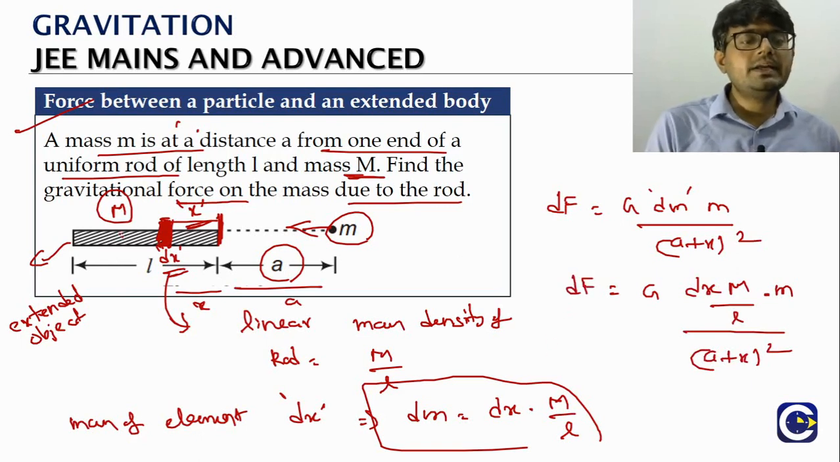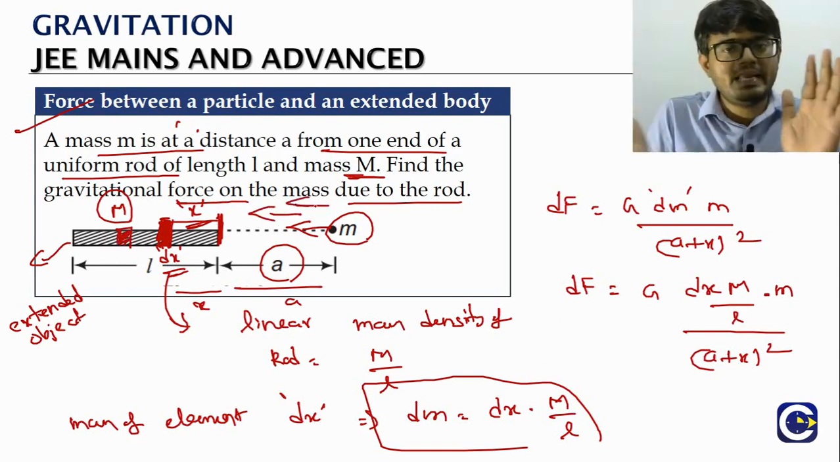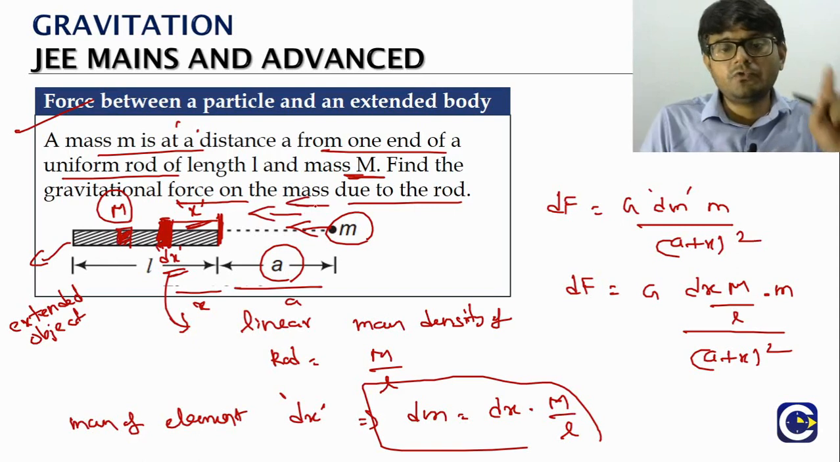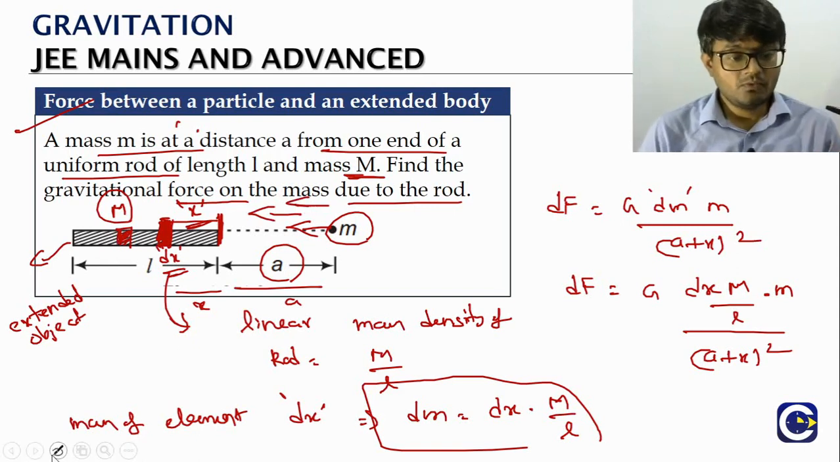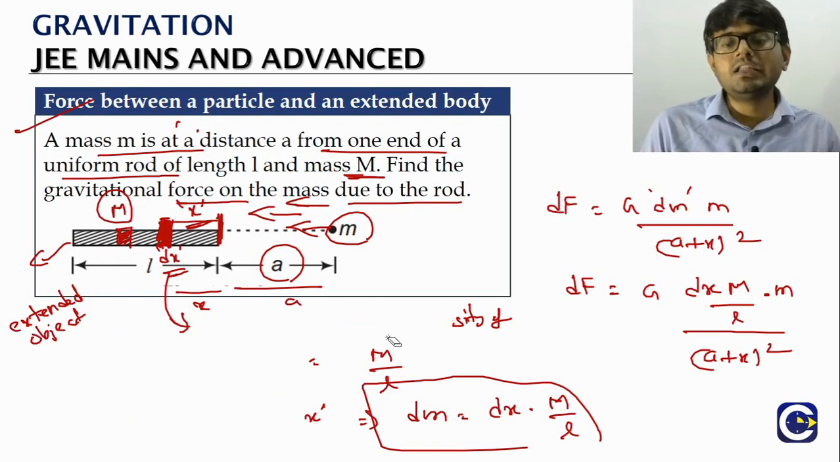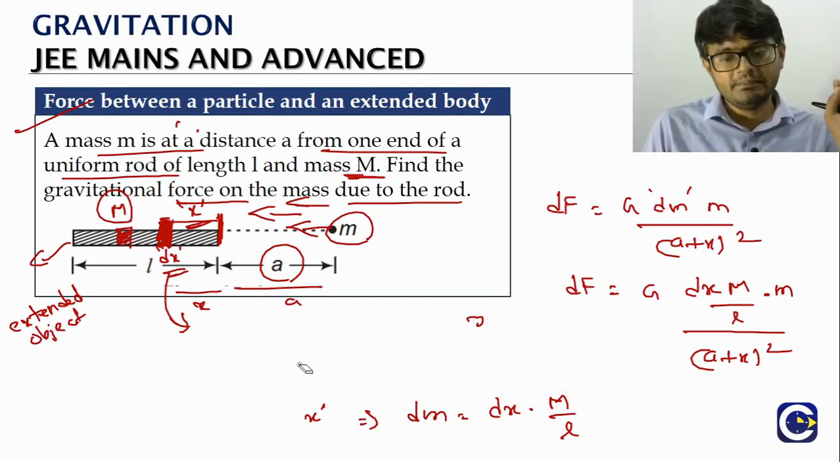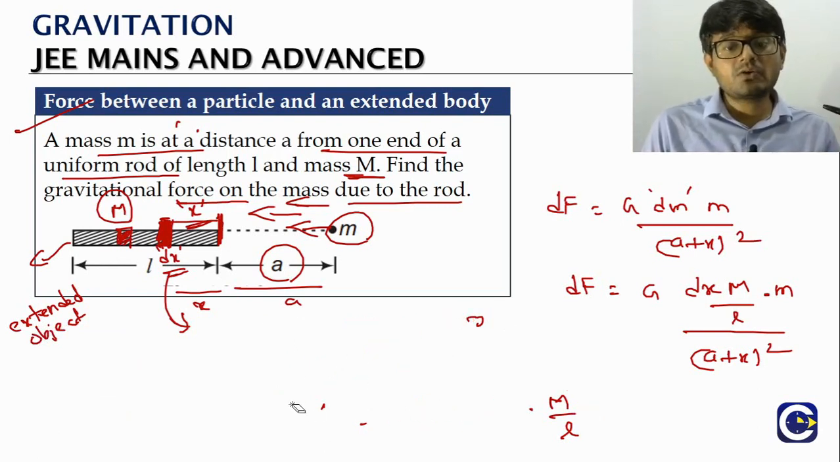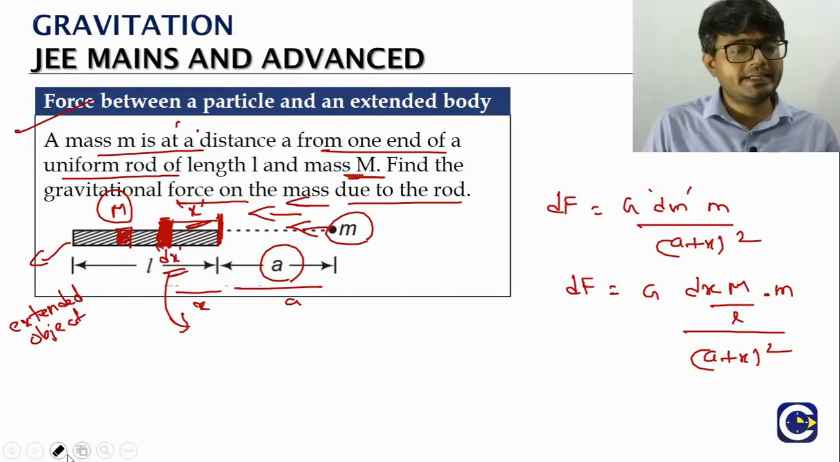Now any element you take of the rod will attract the point mass in the same direction. Means we can simply add the forces. Otherwise we know force is a vector and we cannot simply add it. But since all the forces will be in the same direction, we can add them. Adding means here we have to do integration. We have to integrate it.